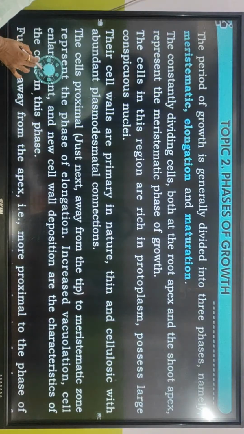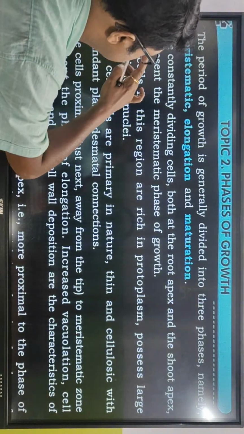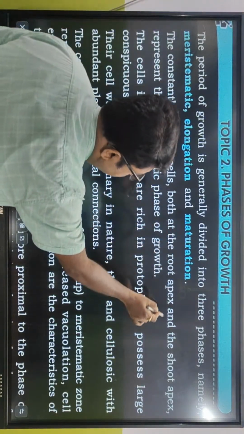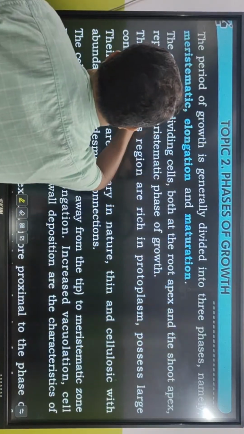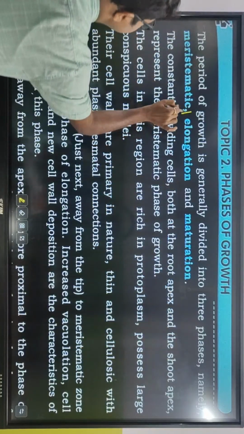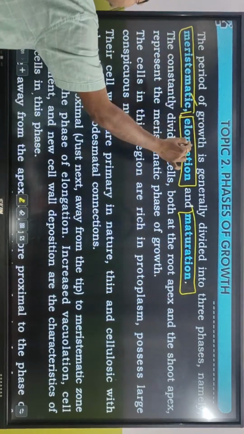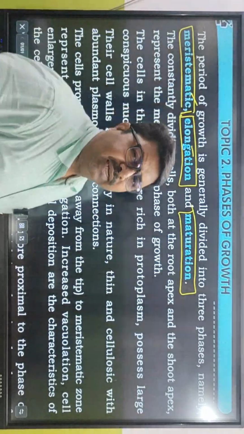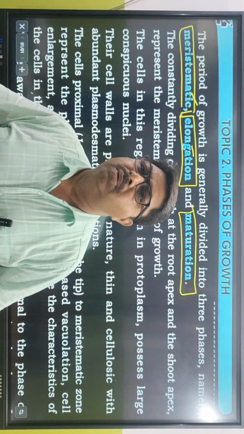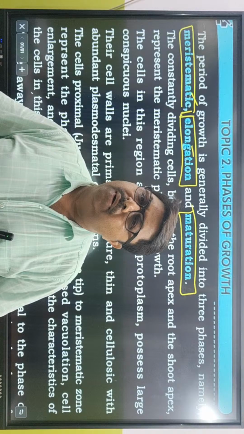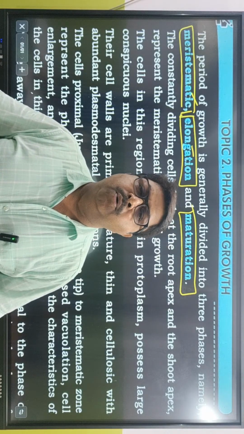Phases of growth. The next one is phases of growth. The period of growth is generally divided into three phases, namely meristematic, elongation and maturation. Hearing these three, what does it remind you of? Sir, root.